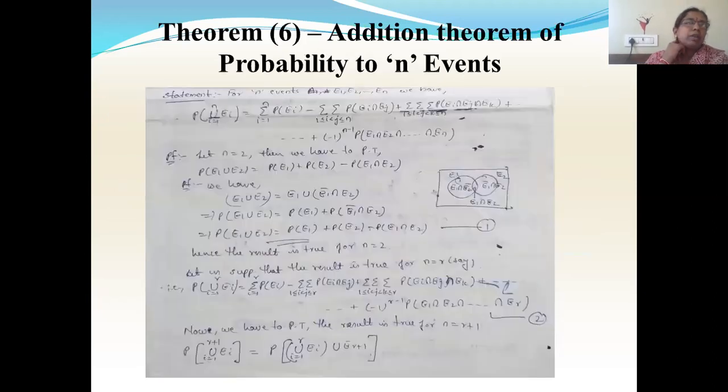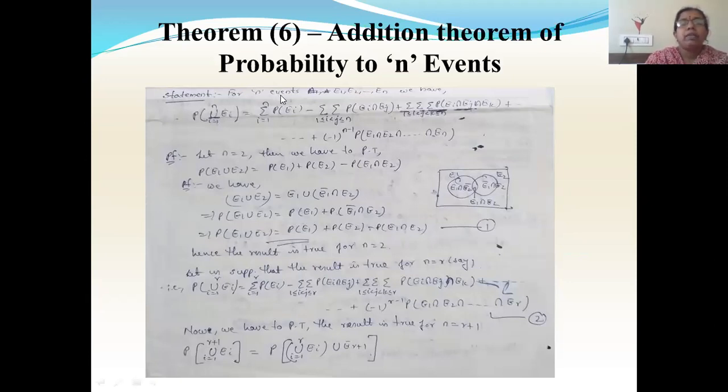Now we'll see the general law of addition theorem of probability, or the addition theorem of probability for n events. It is a little bit confusing. Generally in exams, they won't give you statements. They'll directly ask a question like state and prove the addition theorem of probability for n events. Then you should remember the statement along with the proof. So first we'll see what the statement is.